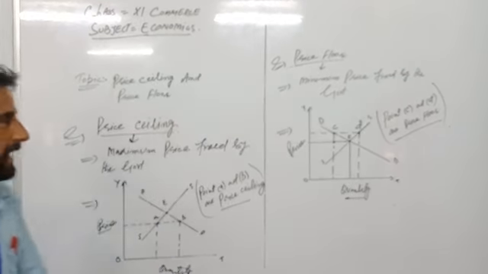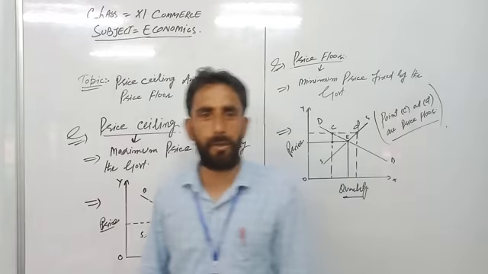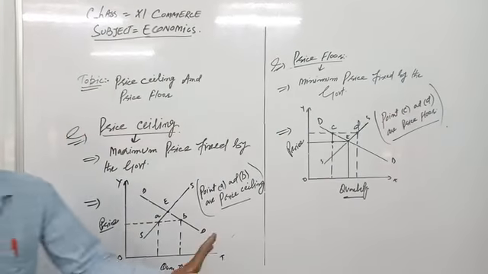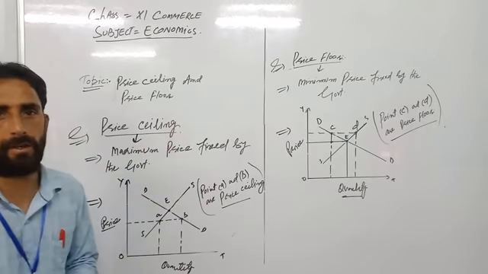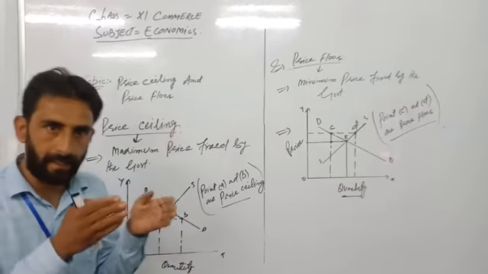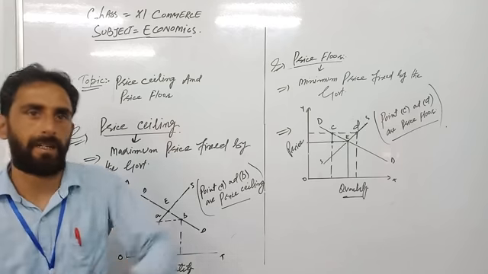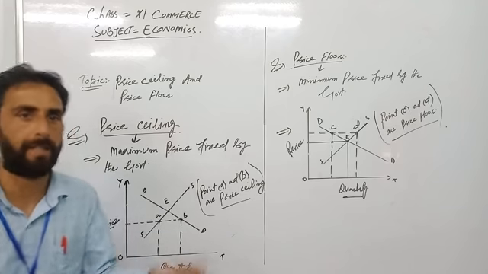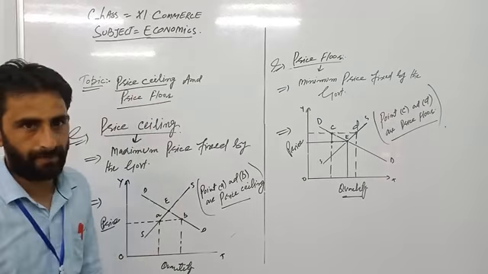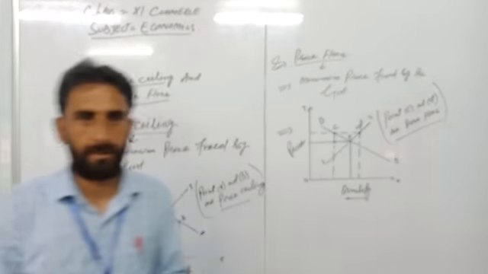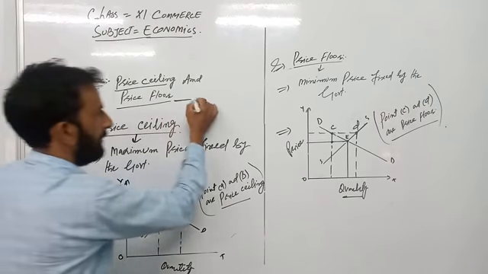Today's topic is price ceiling and price floors. They are commonly known as important tools or applications of the demand and supply curve. In previous lectures we have discussed the law of demand, law of supply, how the demand curve and supply curve change, extension, contraction, increase, decrease, and price elasticity. Today we will discuss what is meant by price ceiling and what is meant by price floor. These are two concepts in which the government plays a very important role.